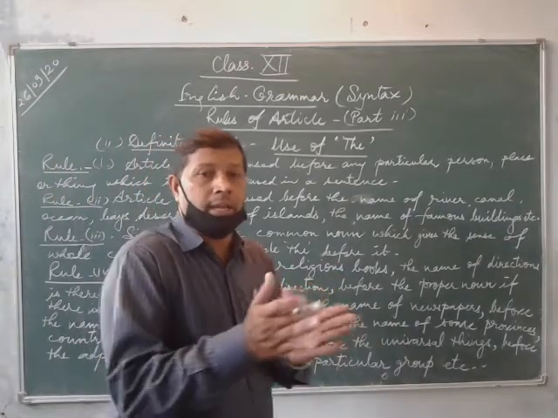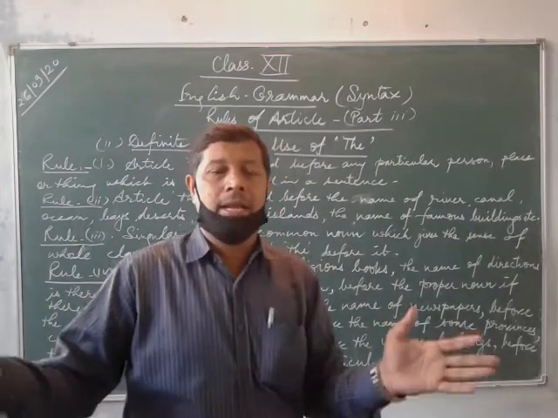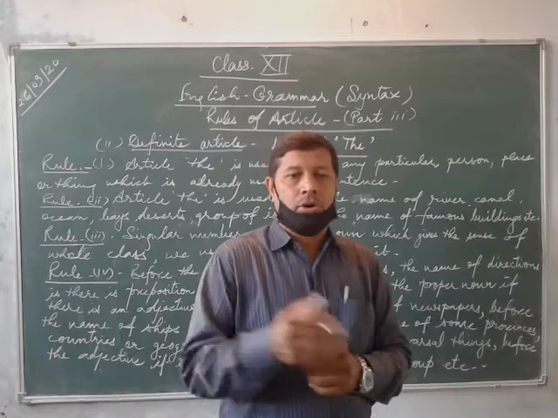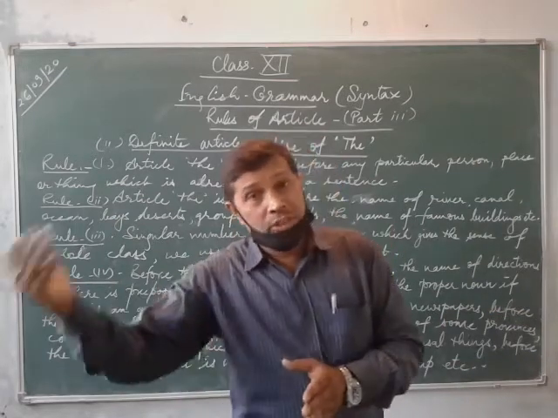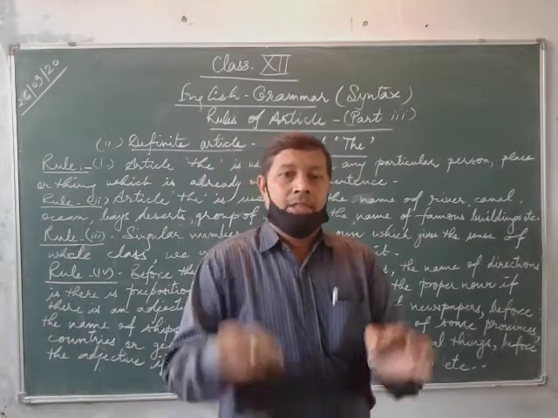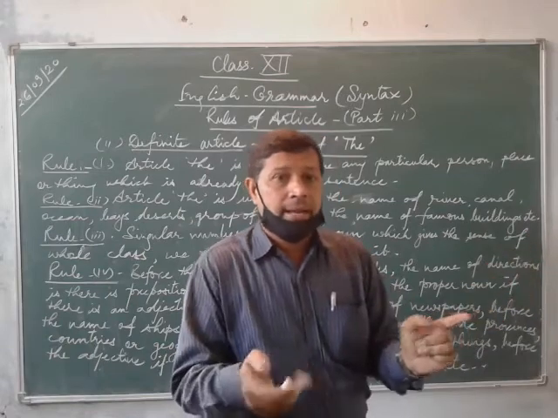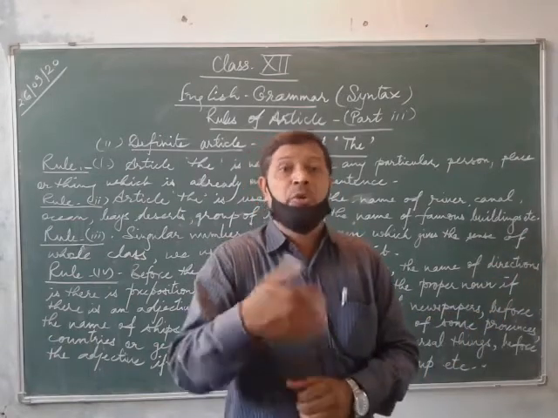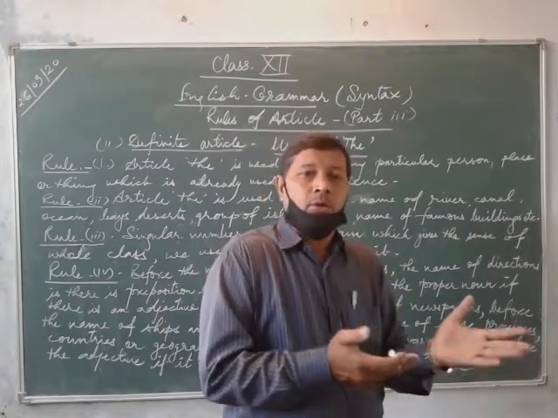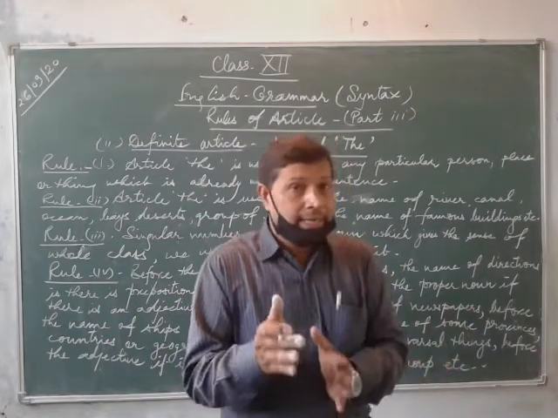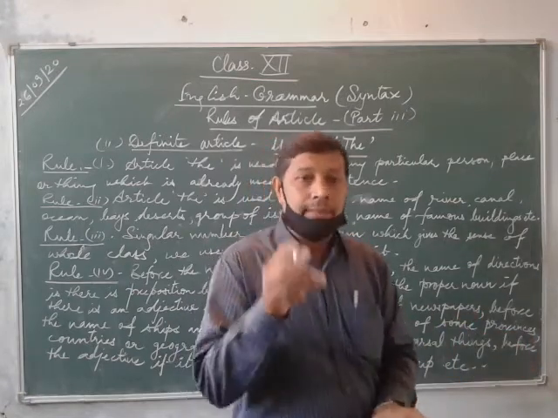Suppose I am using any noun, just boy, girl or any other animal like this.